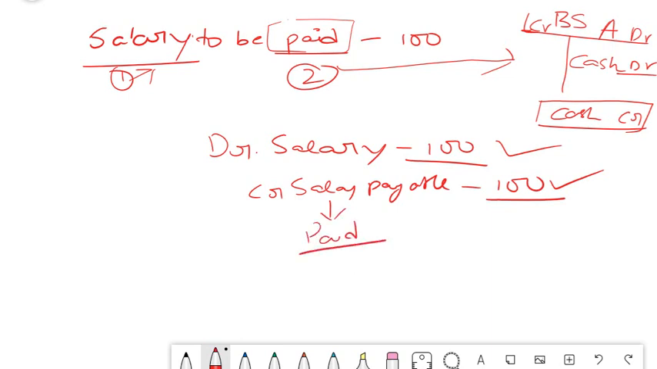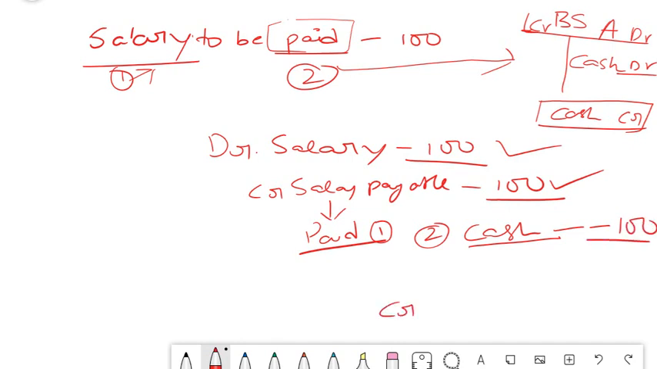How do you pay it? This is one aspect. How do you pay it? Cash, isn't it? This is the second aspect. Now these two aspects come into the picture. So cash. Cash means which account? Real account. Real account, what does it say? Debit what comes in and credit what goes out. So is cash coming in or going out? We are paying salary, so cash is obviously going out. That means your balance is decreasing by 100. So credit cash.